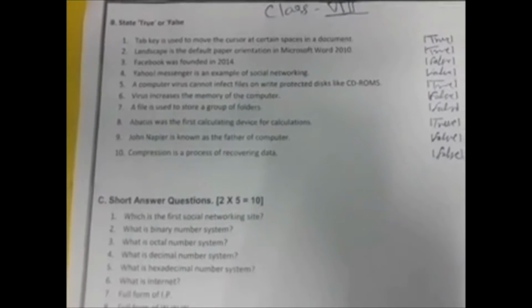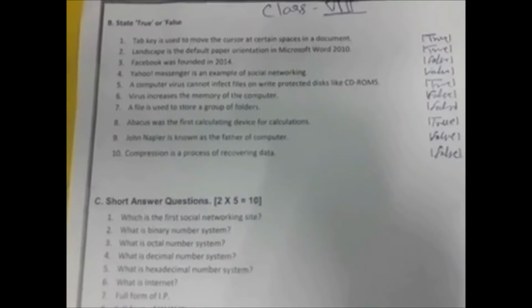First: the Tab key is used to move the cursor to a certain space in a document. Yes, it's absolutely right. The Tab key is used to give certain space. Landscape is the default paper orientation in Microsoft Word 2010. No. Portrait is the default paper orientation in Microsoft Word 2010.